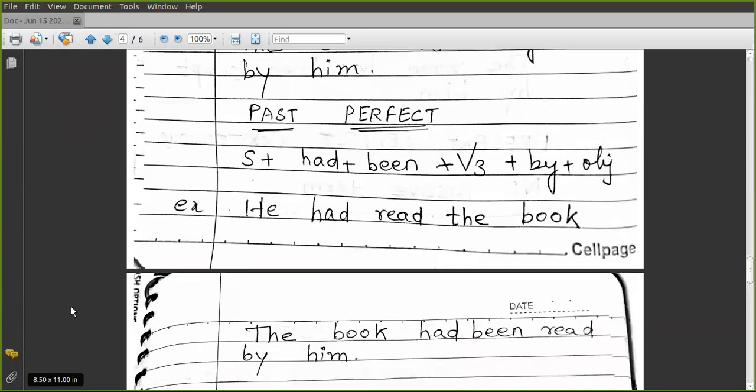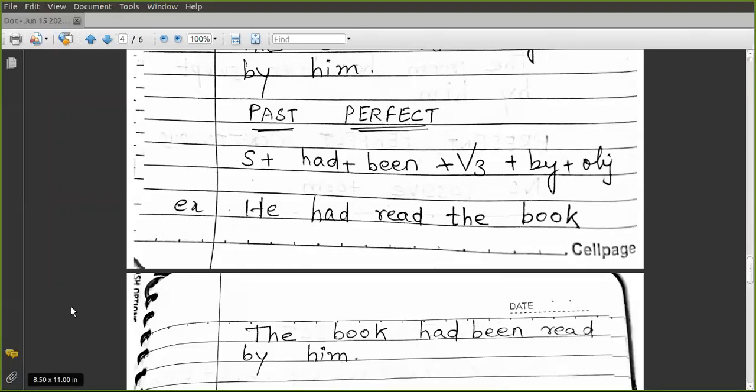Past perfect: subject plus had plus been plus V3 plus by plus object. So in the perfect tense, you have to use the word B-double-E-N, been. In continuous, B-E-I-N-G, being, and in the perfect tenses, B-double-E-N, been.